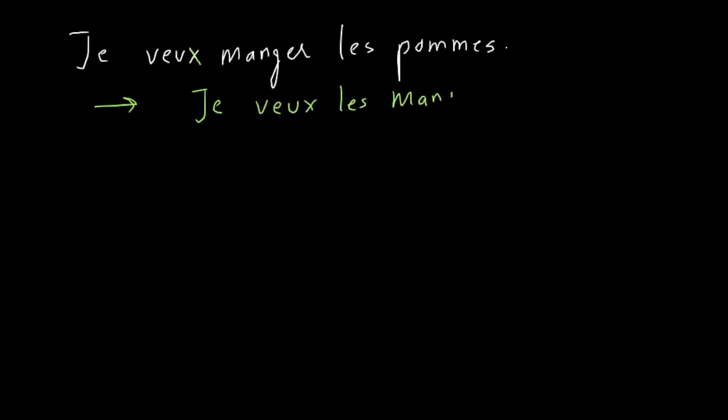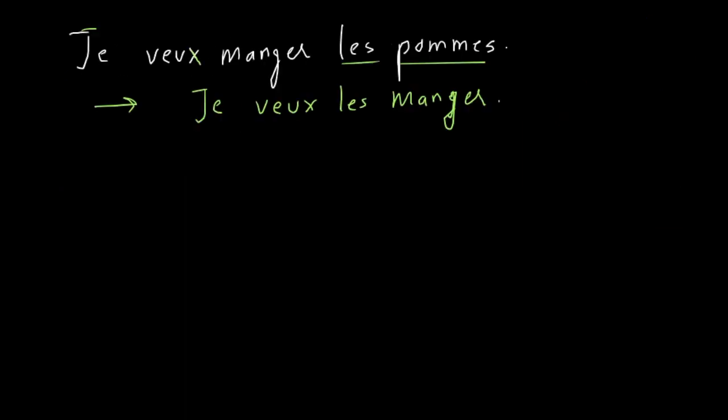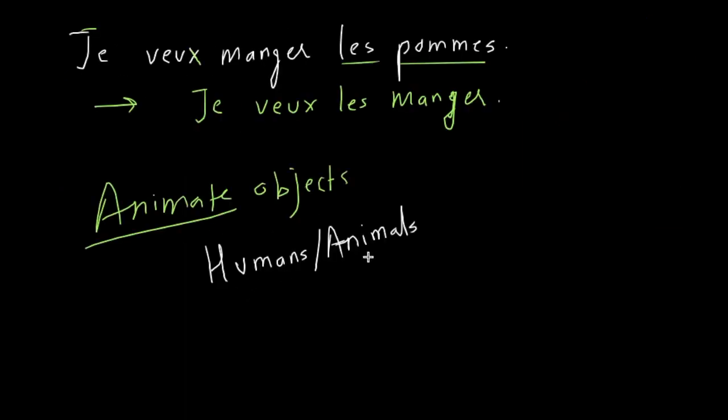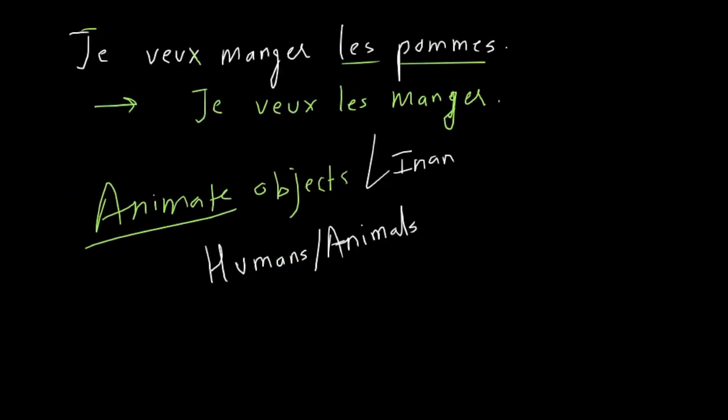Nice. Cool. Les pommes or la chaise, these are not animate objects. When I say animate, objects are humans and animals. Rest everything else is inanimate object. Now in case of direct object pronoun, even if your object is inanimate, in this case for example, la chaise is an inanimate object. It's not human, it's not an animal. Still you can use the direct object pronoun as long as you can have a gender for that object. And now comes the last rule, kind of major rule in this case.